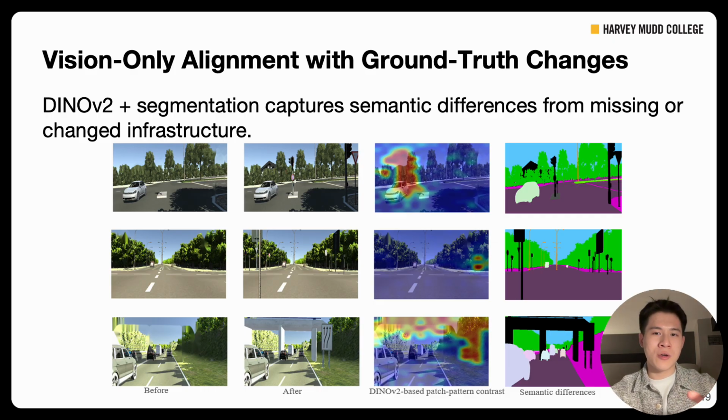The first column shows the before images, and the second column shows the after images, and the third column shows our DINOv2-based patch pattern contrast. Warmer colors indicate higher change probability. And the fourth column shows the semantic differences we detected. And you can notice how our system correctly identified where traffic signs, guardrails, or any other infrastructure have been removed. This demonstrates our vision-language approach can capture meaningful semantic changes.